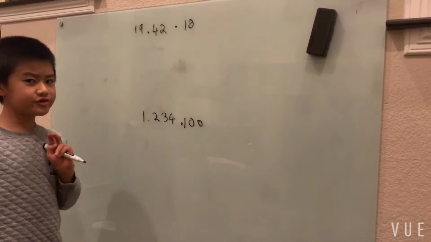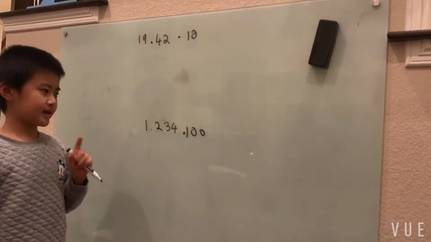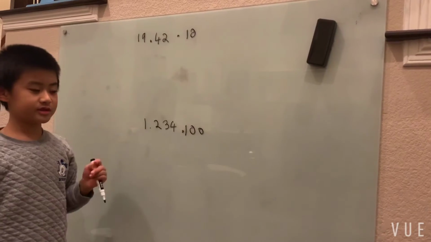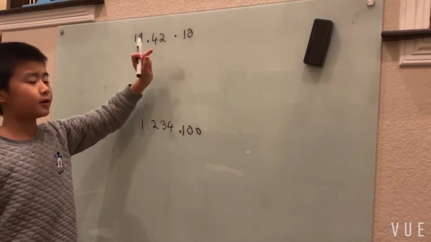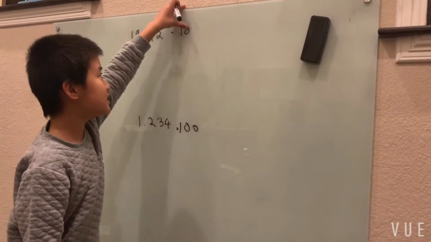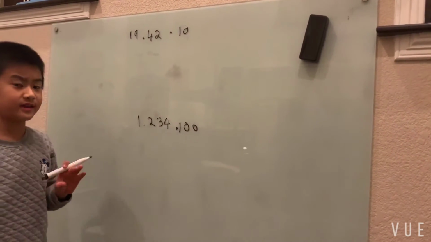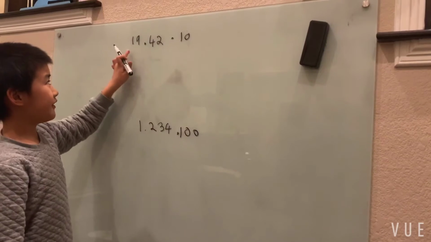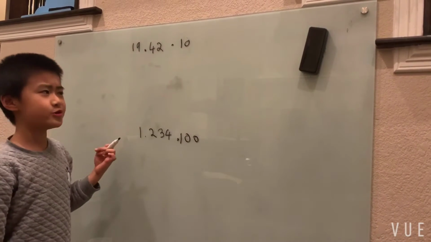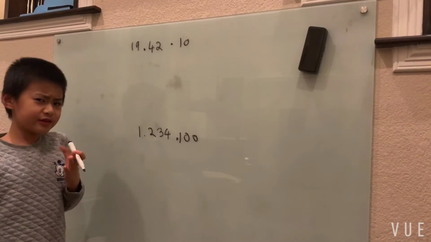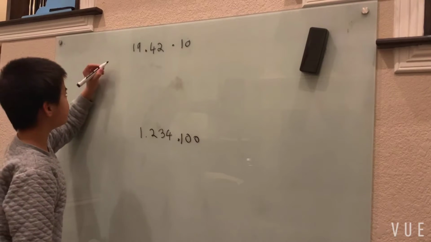So we're going to start off with multiplying and dividing decimals by first looking at what happens when we multiply and divide decimals by powers of 10. Now, if I had this 19.42 times 10, I'm not very sure what to do with that, so I'm going to break it out and replace values.